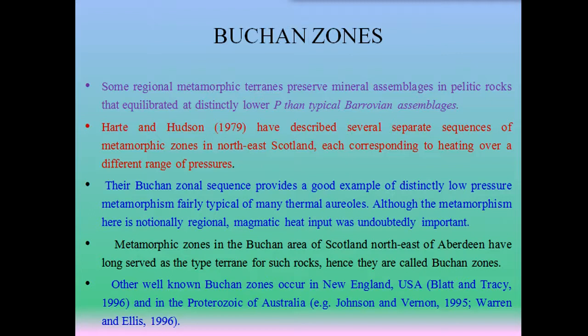Although the metamorphism here is notionally regional, magmatic heat input was undoubtedly important. Metamorphic zones in the Buchan area of Scotland, northeast of Aberdeen, have long served as the type terrain for such rocks, and hence they are called Buchan zones. Other well-known Buchan zones occur in New England, US, and the Proterozoics of Australia.